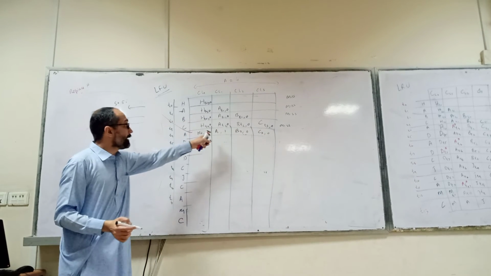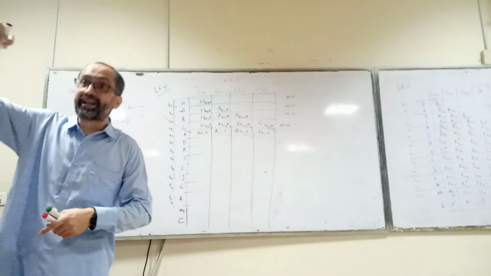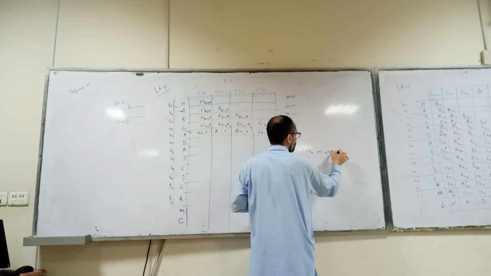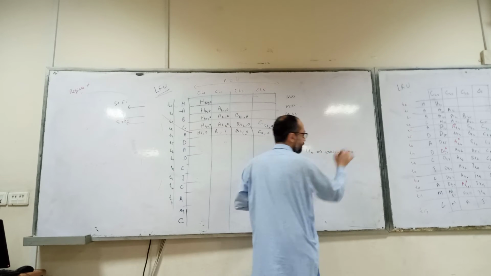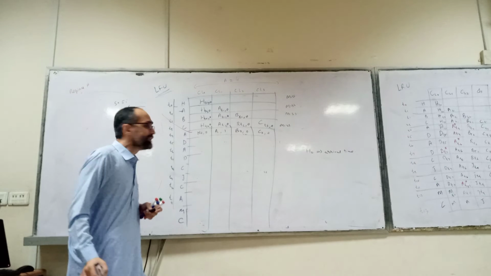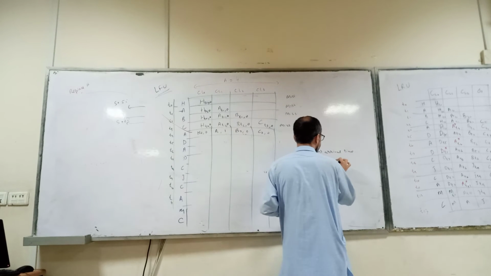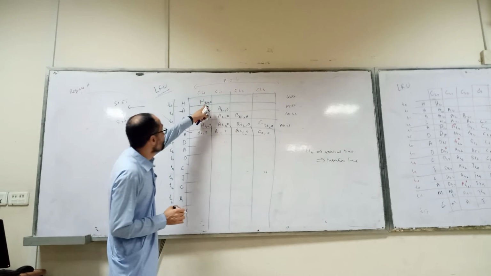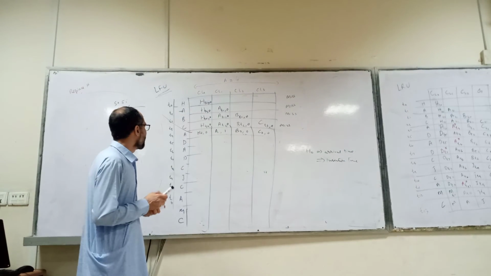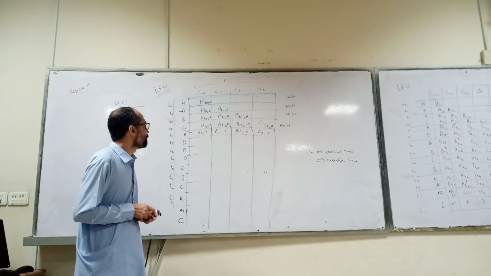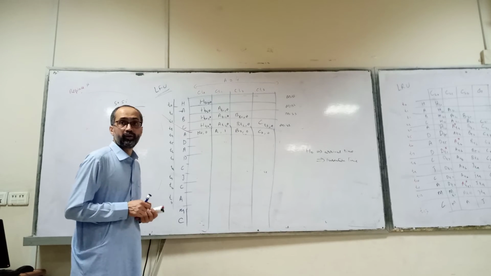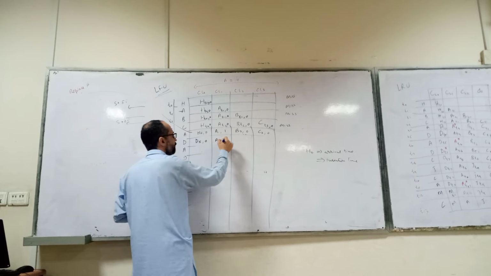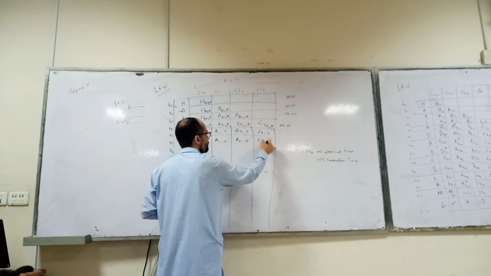What is 1 2 3? 1 2 3 is actually the arrival time. H0 is the arrival time or insertion time. So it means that H is inserted at time T0. Okay, now D, which will be replaced? The one with the least count. D 5 0, A 1 1, B 2 0, C 3 0.